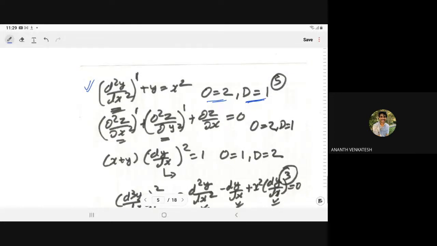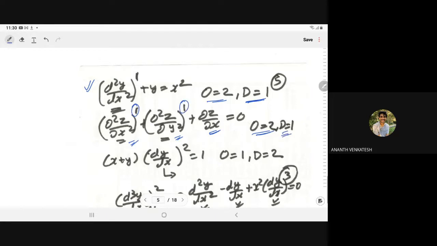Similarly, del 2z upon del x2 partial derivative plus del 2y upon del y2 plus del z by del x. Here the highest order derivative is of order 2, and for order 2 we have exponent 1, so degree will be 1.